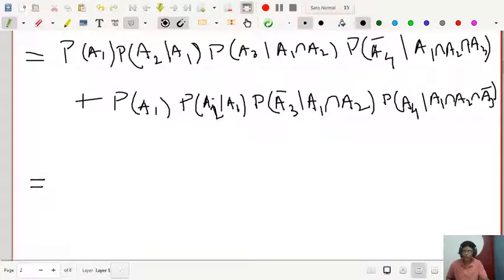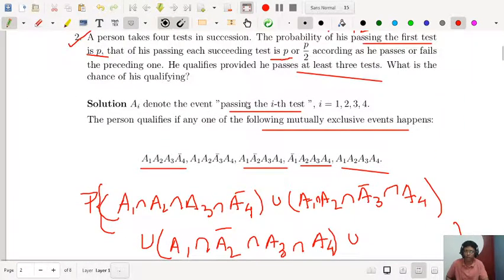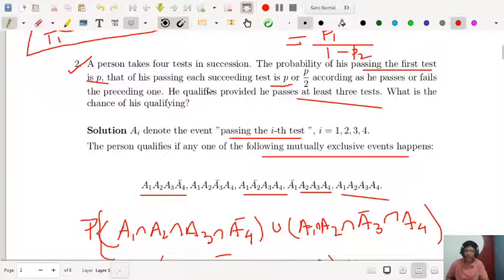So you see, what is the probability of A1? The probability of A1 is P, right? And what is the probability of A2 on the condition that he passes A1? Look at the question: his passing each succeeding test is P or P by 2 according as he passes or fails. If he fails, it will be P by 2.